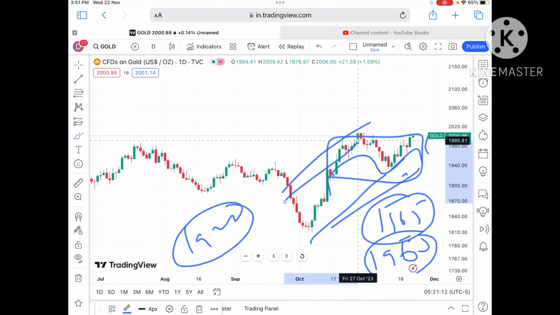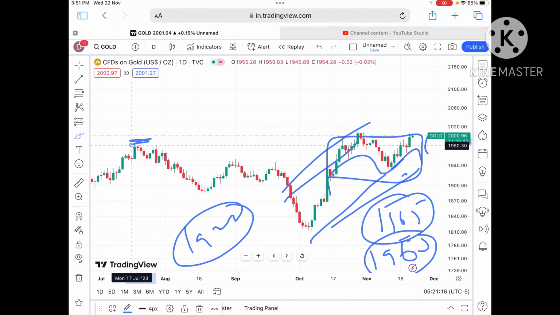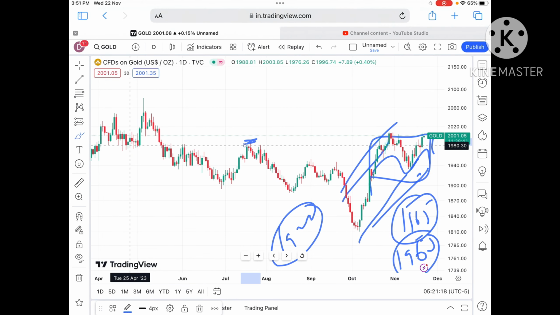Okay, but the overall trend is upside, so we can see there is a probability of upside movement till the time it is sustaining 1987. Okay, any doubt regarding this, you can mail me.